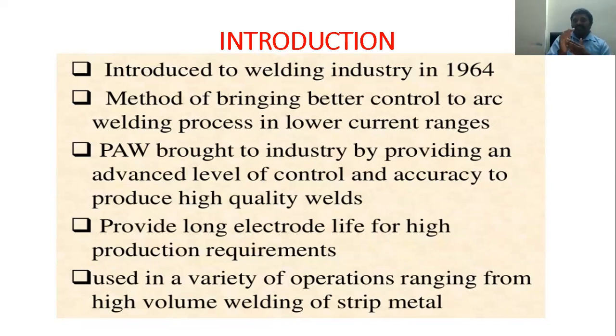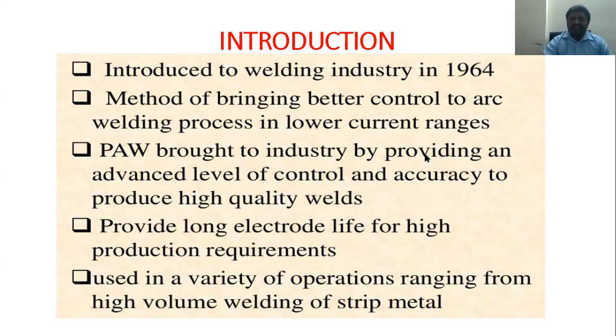Inside that, we are using an electrode, which in practice is a tungsten electrode, inside the torch. In a coming class we will discuss it. Next slides: it provides long electrode life for high production requirements, even with a variety of operations ranging from high-volume welding of strips of metal.